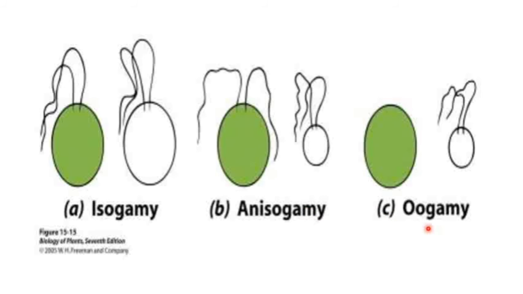One more type of fusion is known as oogamy. Oogamy is a type of gametic fusion where male gametes are small and motile, whereas female gametes are larger and non-motile. So such a fusion where there is fusion of small motile male gamete with large non-motile female gamete is known as oogamy.